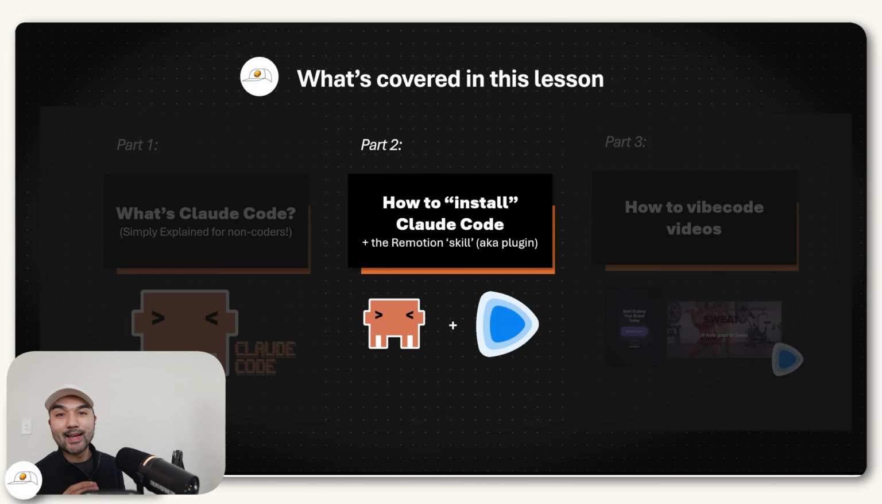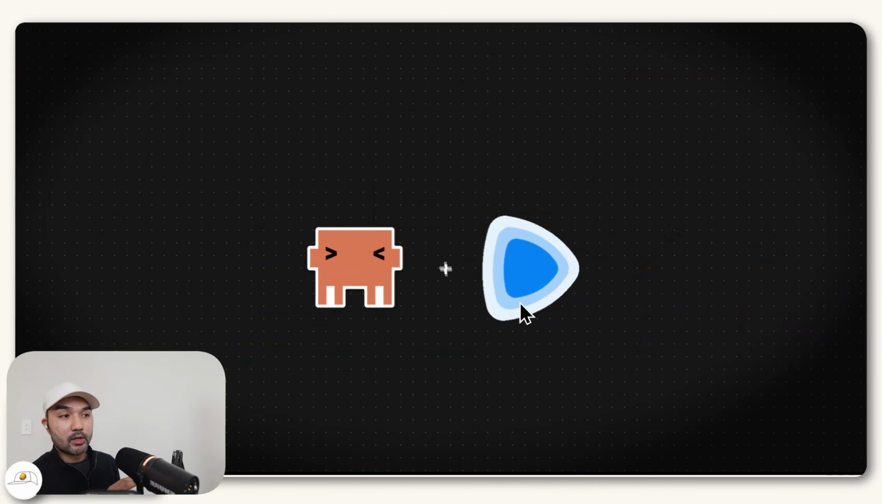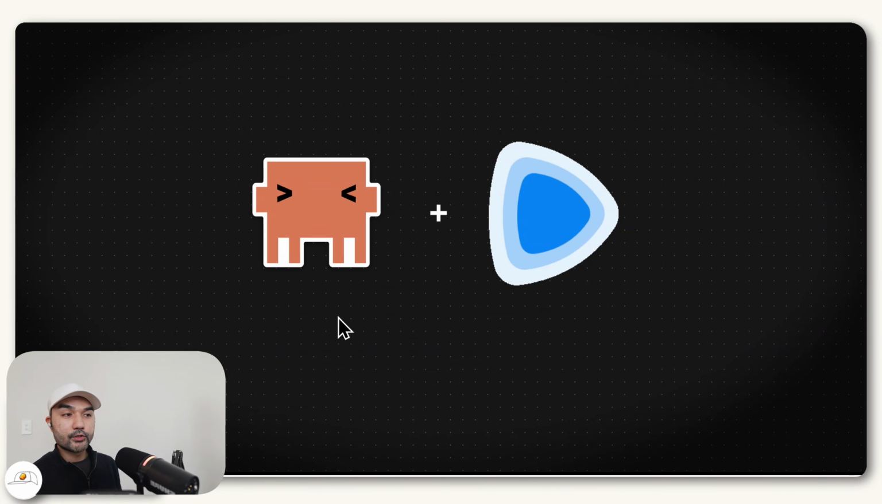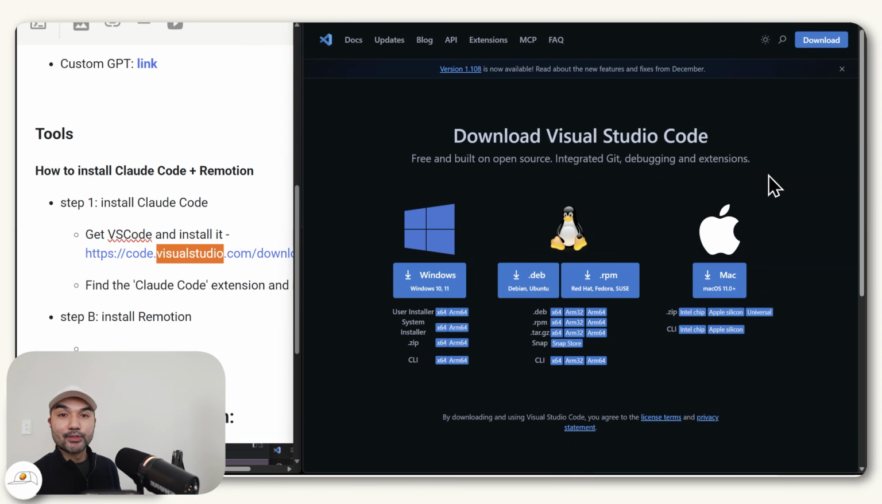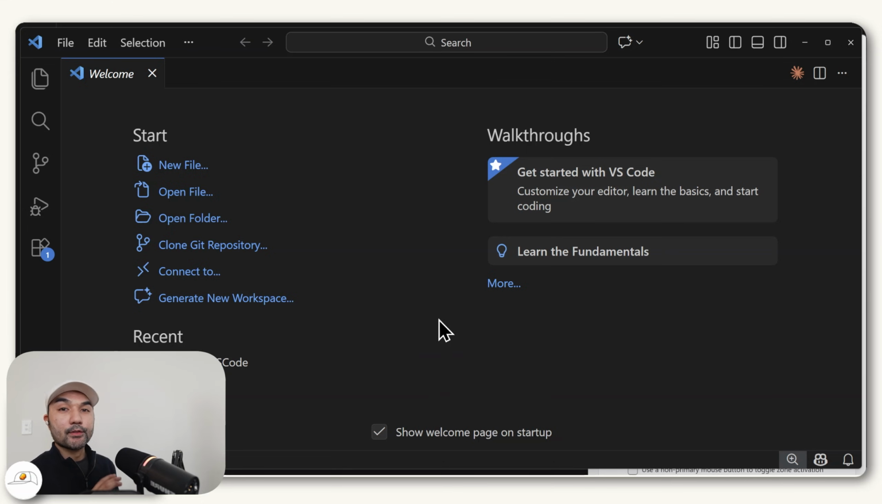So with that said, how do you actually install Claude Code and that plugin we talked about so that you can get that set up where you can Vibecreate videos? And so in this part, there's basically 2 steps to it. First, I'll show you how to set up Claude Code, and then I'll show you how to set up the Remotion plugin or skill. Now, there's actually several ways to use Claude Code, but the one I would recommend is to do it via Visual Studio or VS Code for short. So if you go to their website, you can download it for free. And when you install it, you'll be greeted with this welcome page.